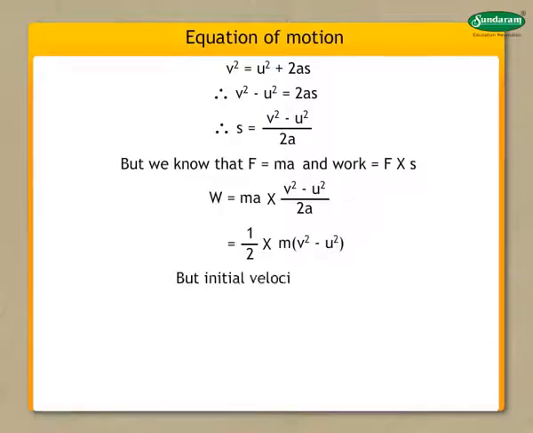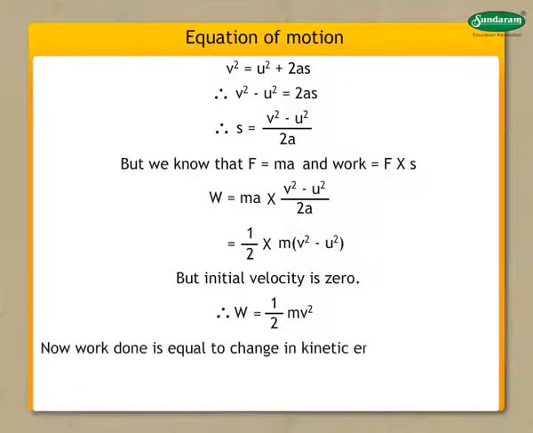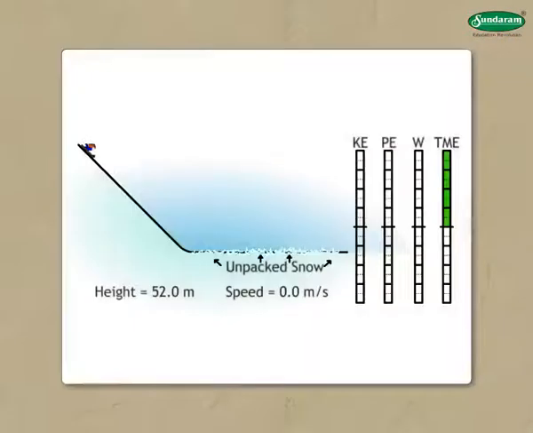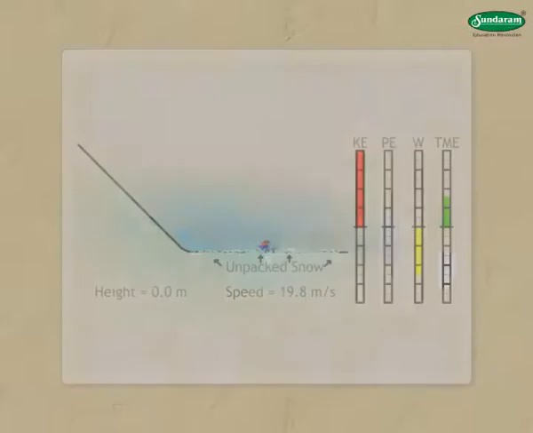But the initial velocity is 0. Therefore, W = ½ × m × v². Now work done is equal to change in kinetic energy of an object. Therefore, kinetic energy is equal to ½ × m × v². Now that we have seen the basics of kinetic energy, let us see the basics of potential energy.